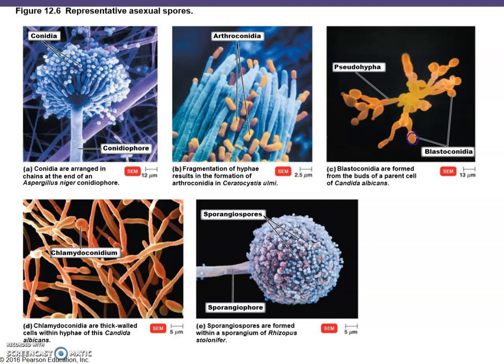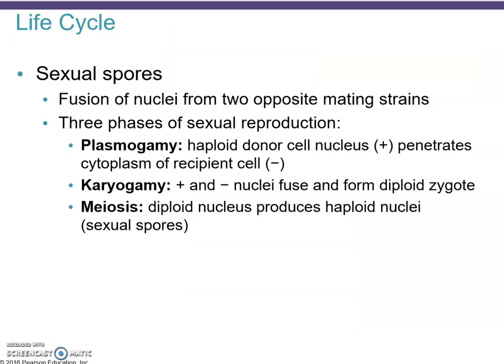So again, the two most important ones will be the conidiospores right here, this one right here, and the sporangiospores that are carried in a sporangium, in a spore case. Now let's take a look at sexual spores.